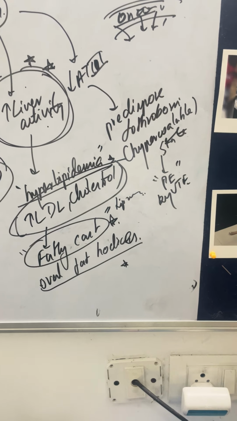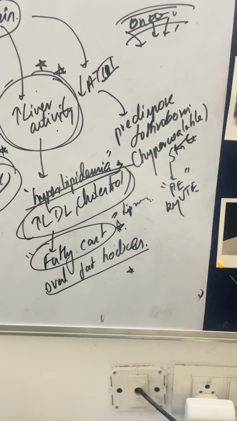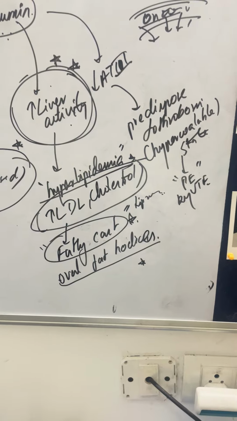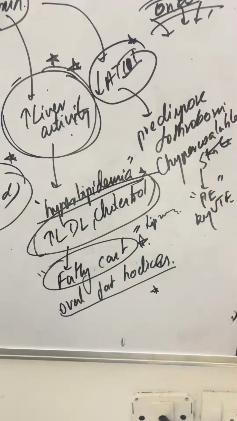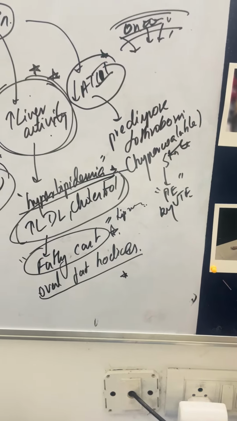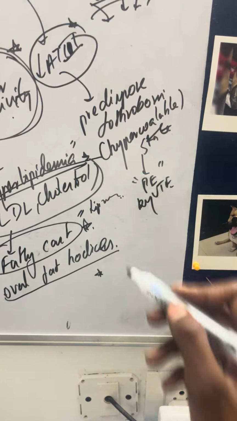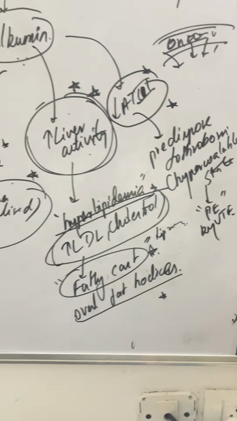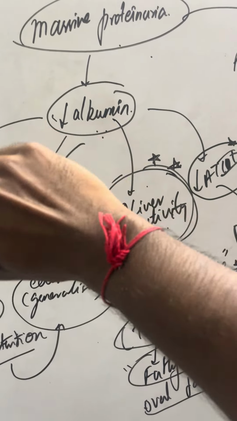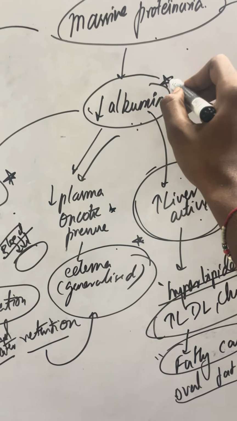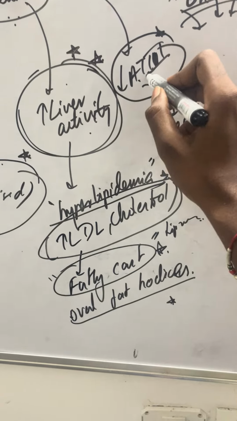So we've discussed two things so far: you have edema and you have hyperlipidemia. The third thing is going to be antithrombin 3 loss. Antithrombin 3 is protective against clot formation. Nephrotic syndrome means massive proteinuria, so you're going to lose a lot of protein, selectively a lot of albumin, but along with that you're going to lose other proteins as well, and one of them is antithrombin 3.